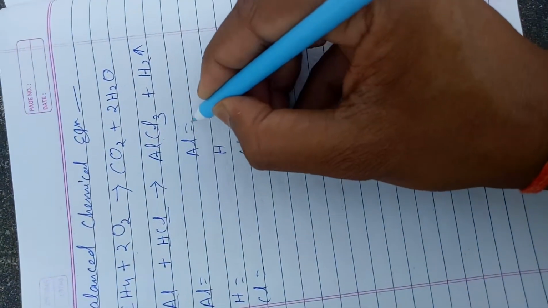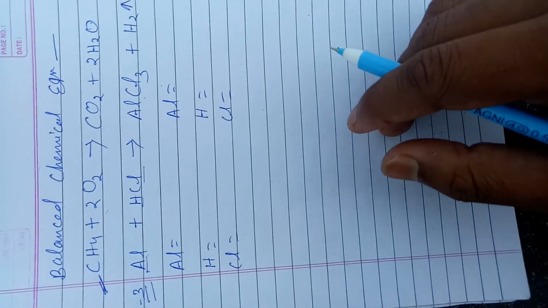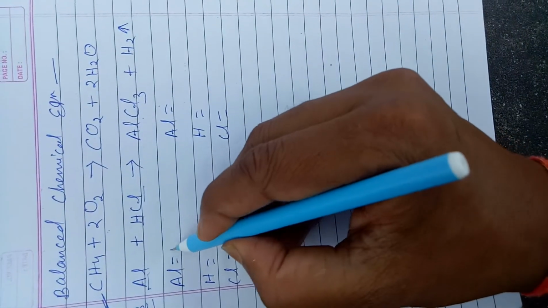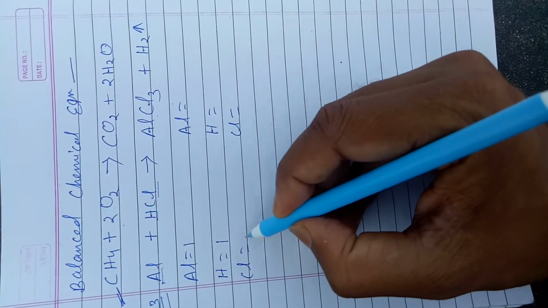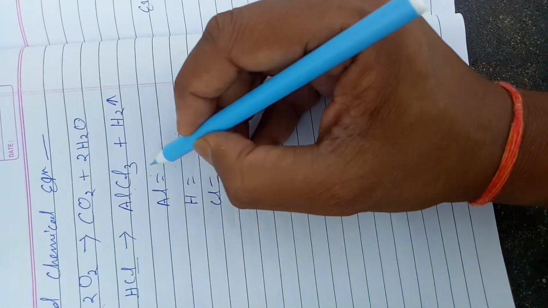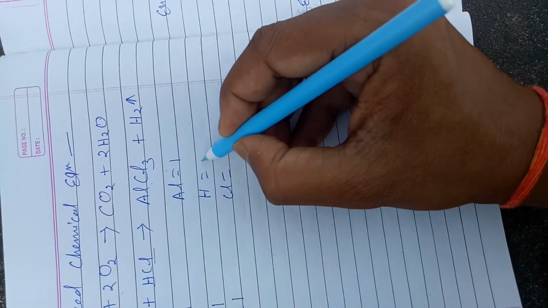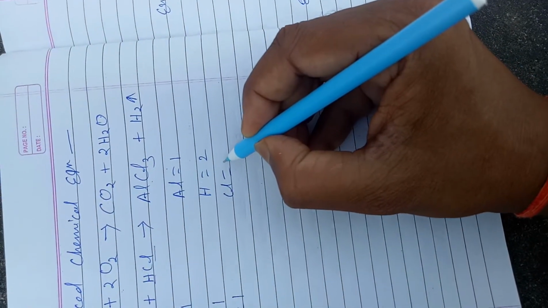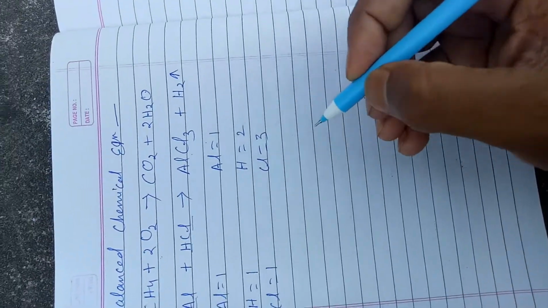Now write their number. The number of aluminum atoms on the reactant side is 1, hydrogen is 1, chlorine is 1. Now the product side: aluminum is 1, hydrogen is 2, chlorine is 3.